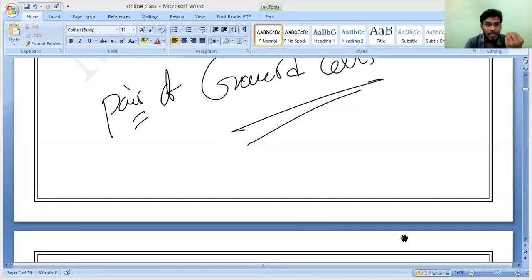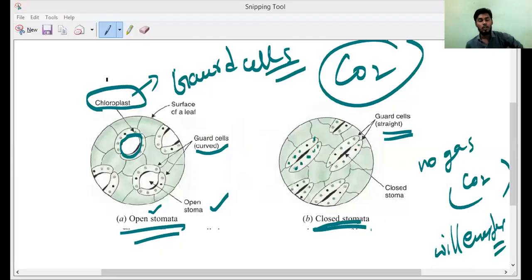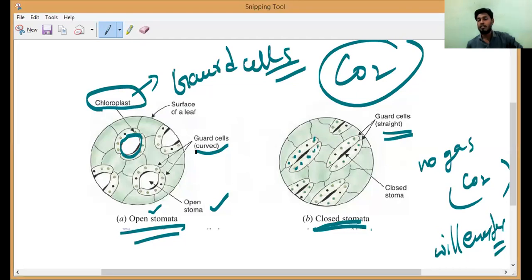The opening and closing of the stomatal pores in the leaves is controlled by what? Guard cells. Whether it is opening or closing, everything is controlled by the guard cells, like a security guard. Mari, at your home or somewhere, a security guard is present. If you want to open the gate, who will open it? The guard only. Correct or not? If you want to close your gate, the security guard only will do it. Like that, if you want to open or close these stomatal pores in the leaves, only the guard cells will control it.